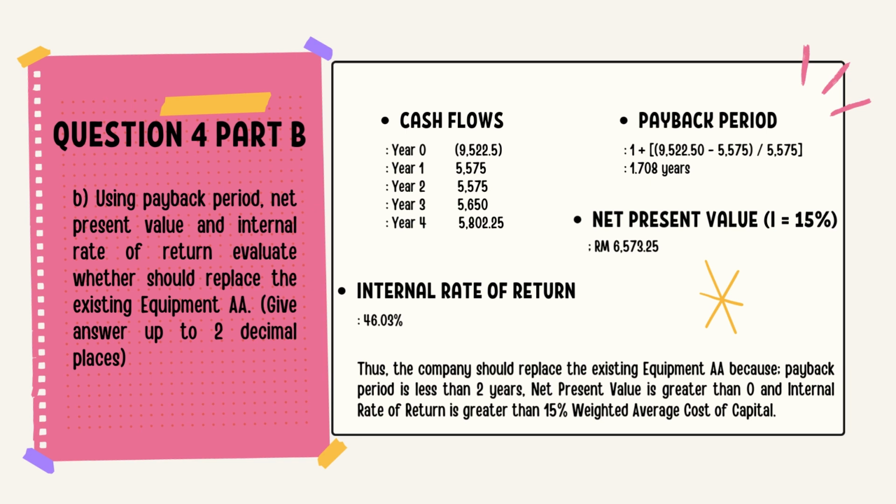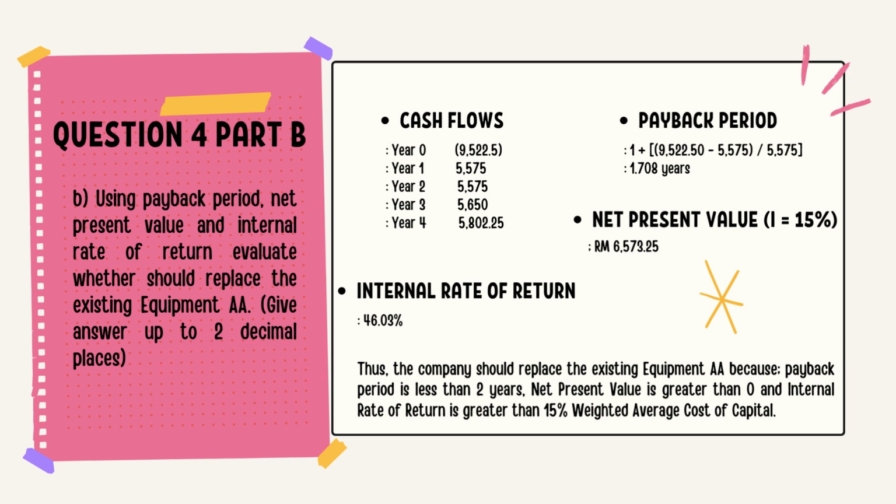The calculation of payback is 1 plus, in brackets, 9,522.5 of initial investment outflow minus 5,575 of incremental operating cash flow inflow, and divide by 5,575. So we got 1.708 years. For net present value, we just plug the cash flow information into the financial calculator and include the interest rate of 15%. So we got 6,573 ringgit and 25 cents.